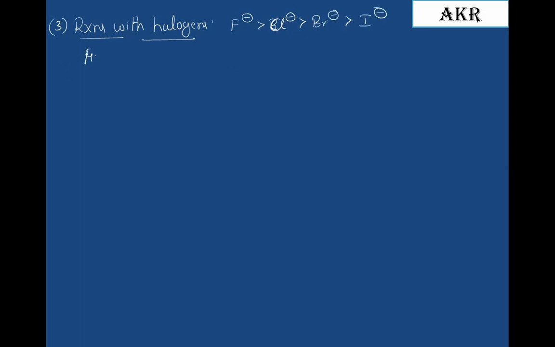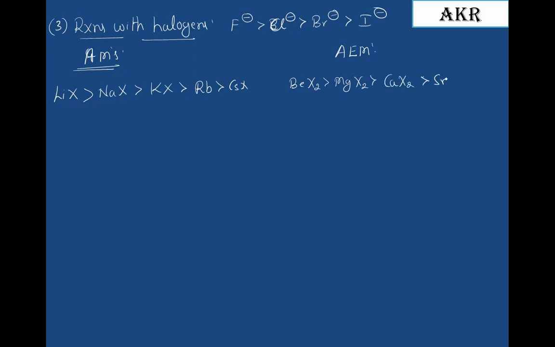With respect to alkali metals, the thermal stability I am going to explain: lithium halides, sodium halides, potassium halide, rubidium halide and cesium halide. With respect to alkaline earth metals also it is like this. Down the group stability decreases: beryllium halides, magnesium halides, calcium halides, strontium halides and barium halides.